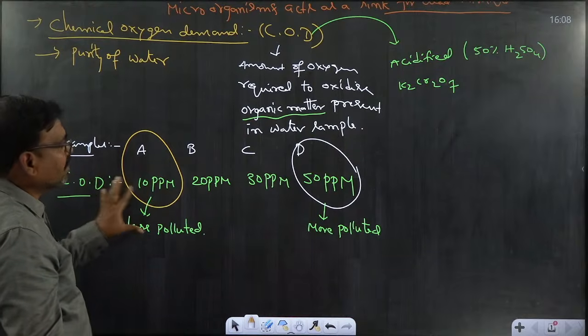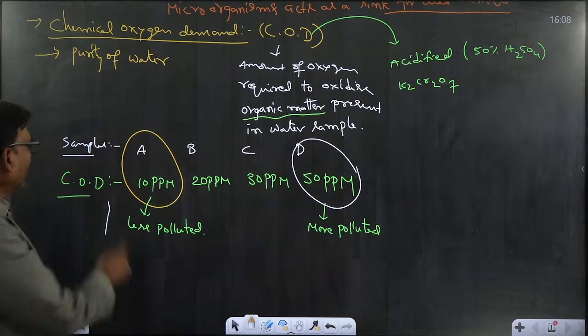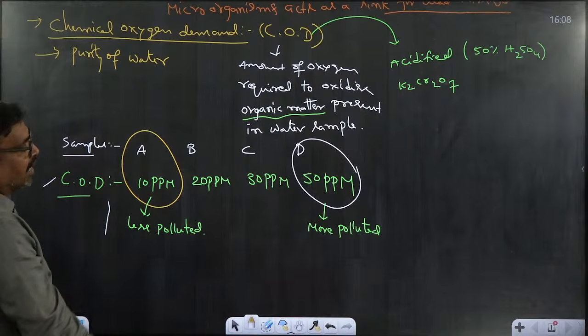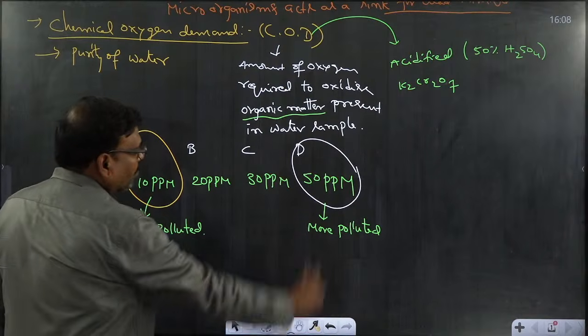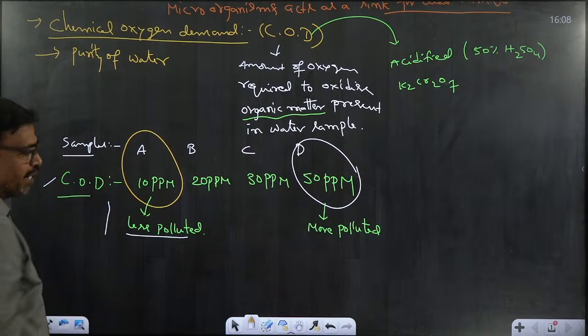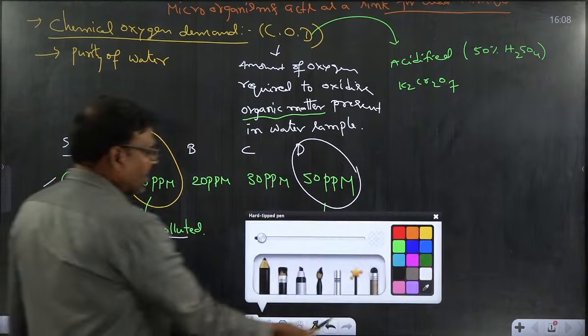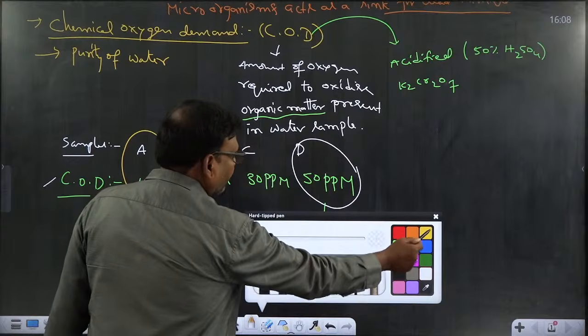Actually, BOD values are not calculated up to now; further we go to the BOD calculation. At present, COD is calculated: the higher the COD value, the more polluted; the lower the COD value, the less polluted. After discussing BOD also, we can go to the comparison. So this is about chemical oxygen demand.